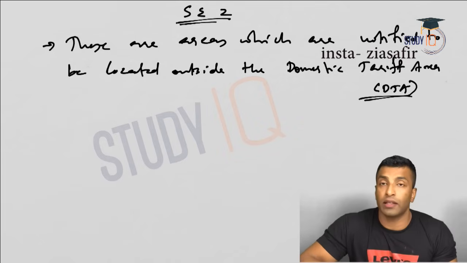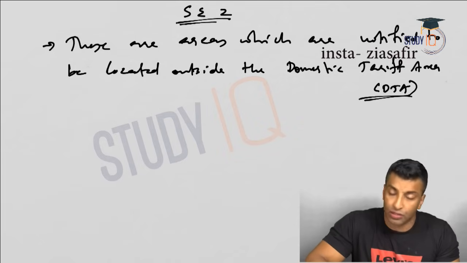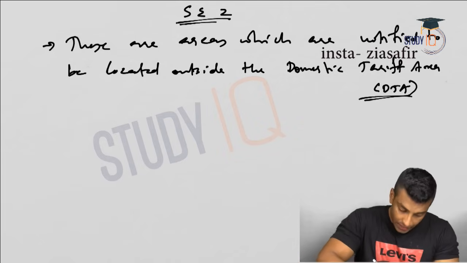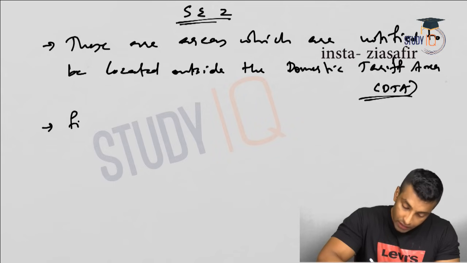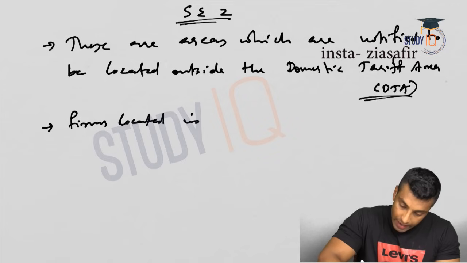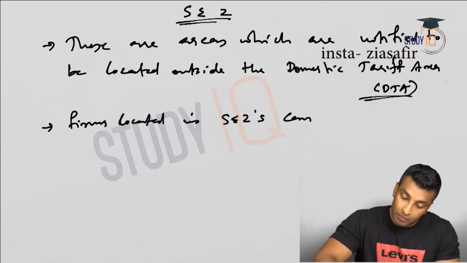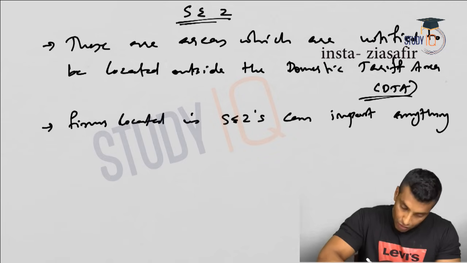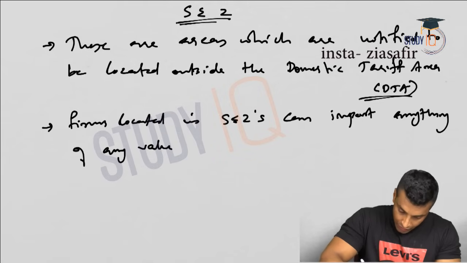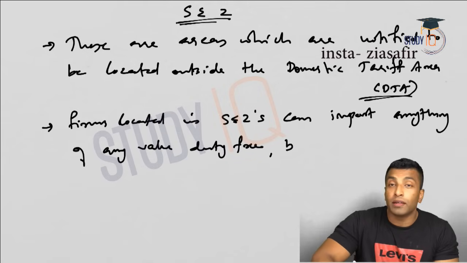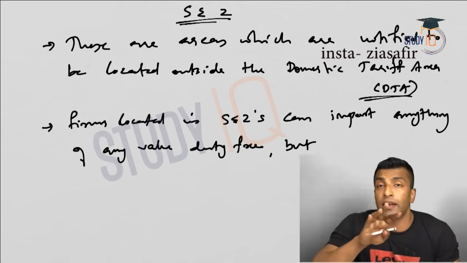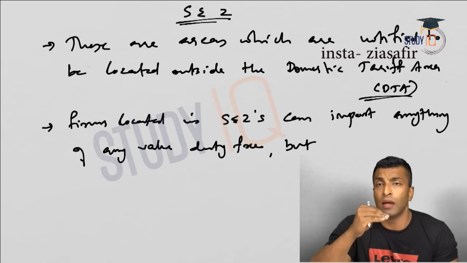That means they can import anything and there is no customs duty. There is a condition: firms located in SEZs can import anything of any value duty free, but they must be net forex earners. That means more than what they are importing, they should be exporting.